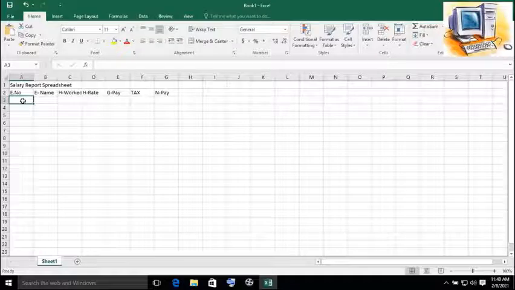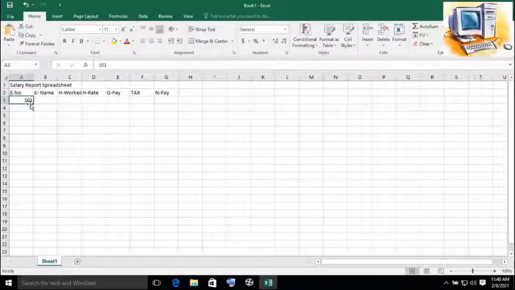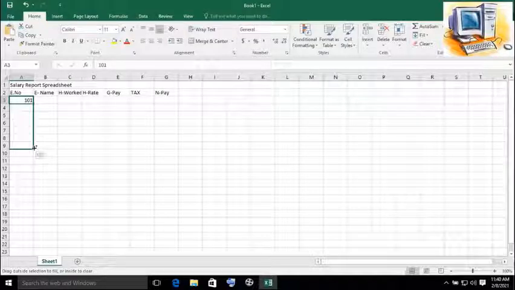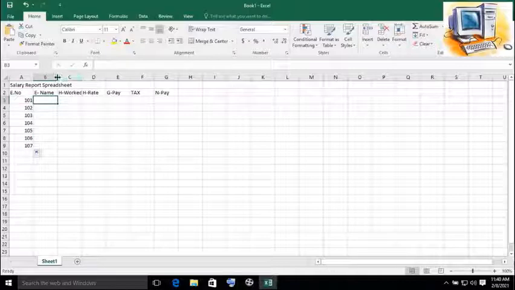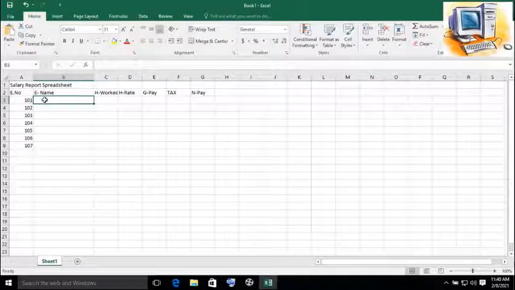So here the employee numbers are starting from 101. We'll just write the first number, then you can increment it easily by holding the control button and dragging it to the position required. So there are 7 employees in this example. Okay, from here you can adjust the width of the cells.